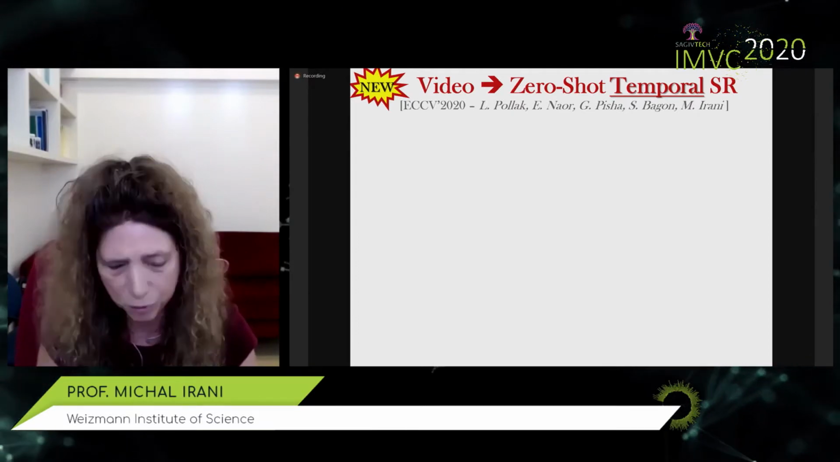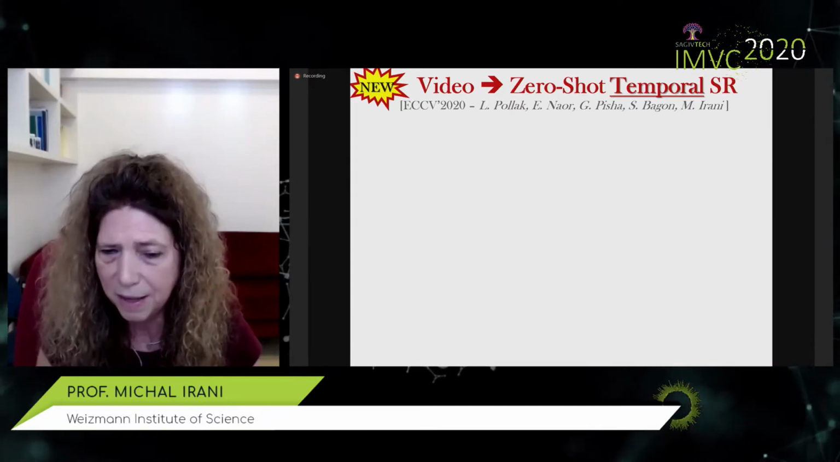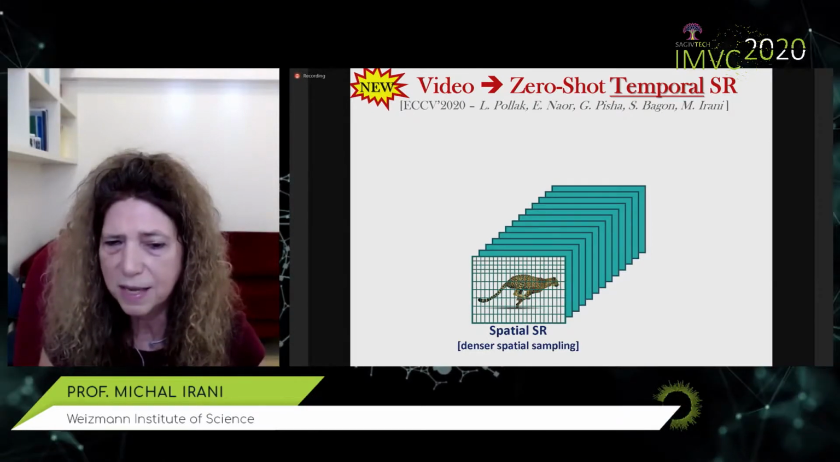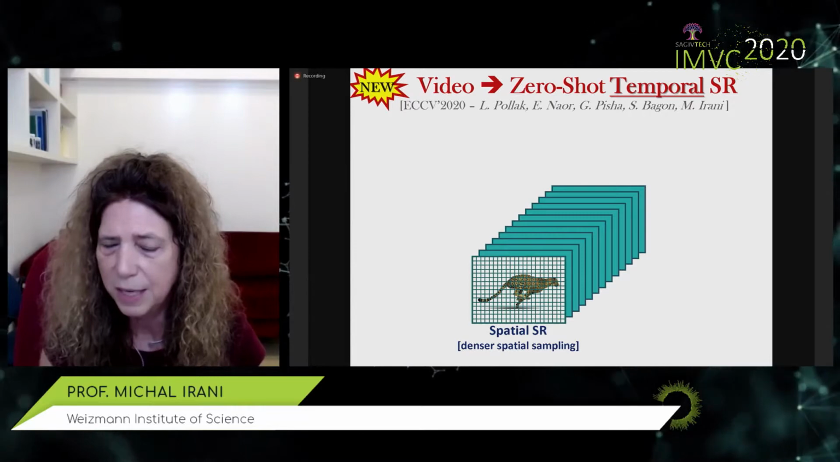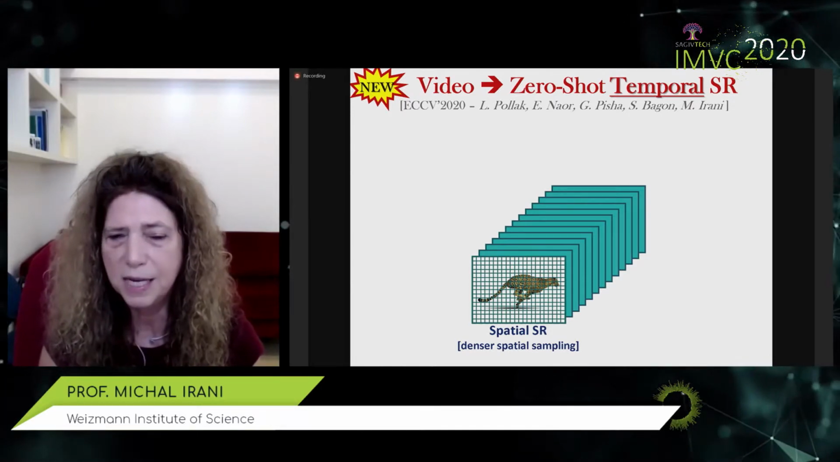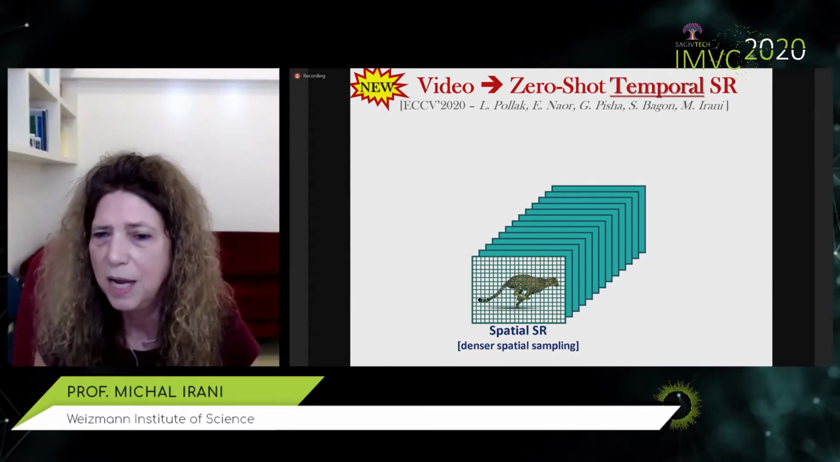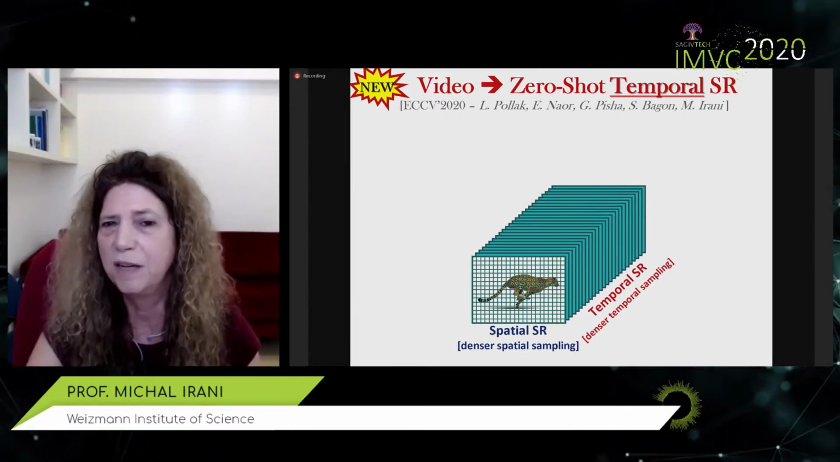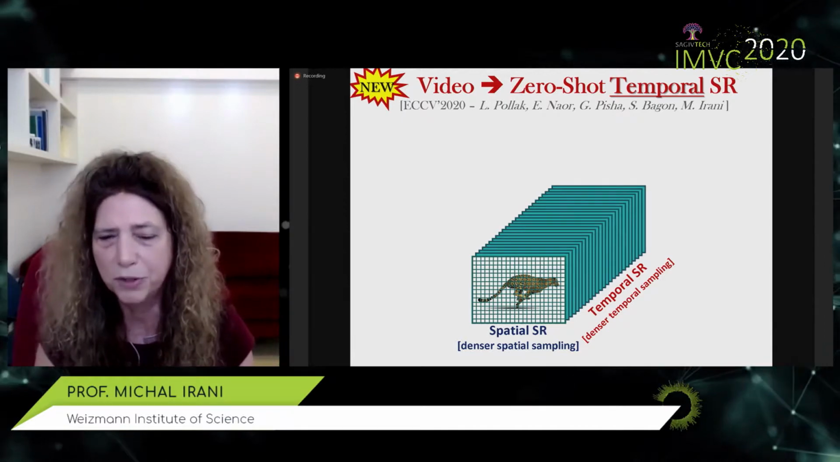So far we saw how we can use it on images, but it turns out that deep internal learning can also be used on video. For example, I showed you super resolution, spatial super resolution in image. It turns out we can use it to do temporal super resolution in video. What do I mean by that? Well, in spatial super resolution, the goal is to increase the sampling rate inside an image. In temporal super resolution, the idea is to take a low frame rate video and generate a high frame rate video from it. For example, move from a 25 frame per second video to a 200 frame per second video.